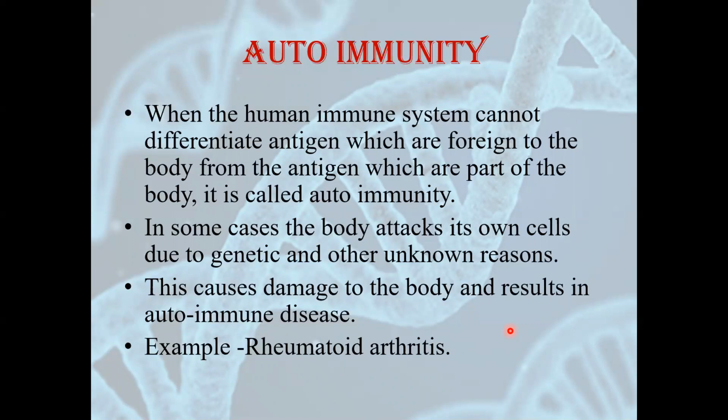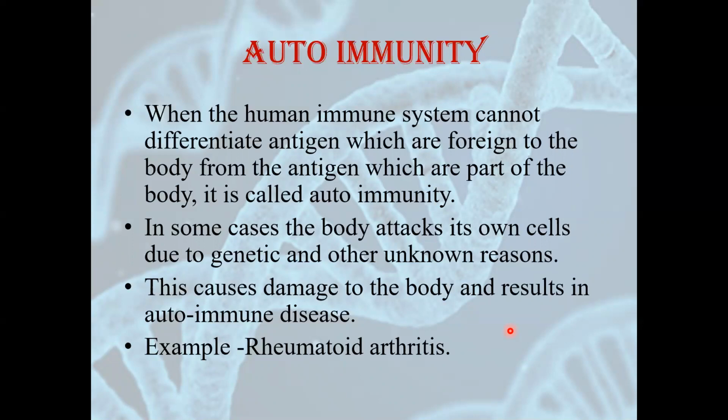So what it does, it will start attacking our own body parts. The body will attack its own cells due to some reasons. We actually don't know the reasons till now. There are some genetic reasons or some other unknown reasons in which our body will not be able to differentiate between self and non-self. So it will try to damage its own cells. It will try to damage its own body. And when it tries to damage its own body, it results into a disease which is called as autoimmune disease.